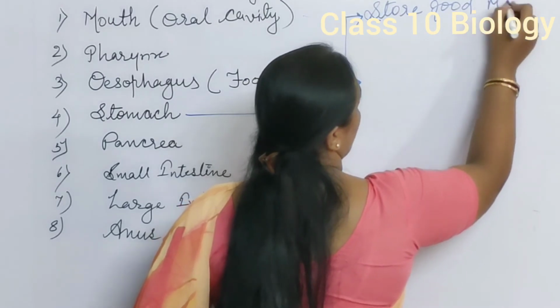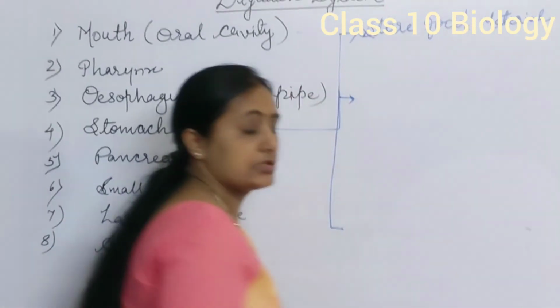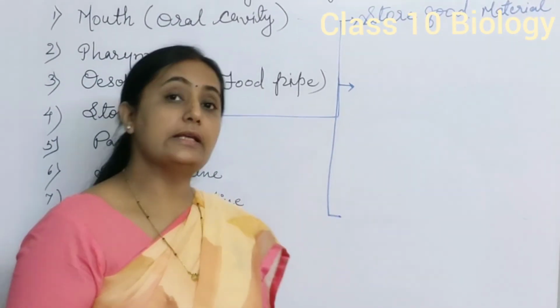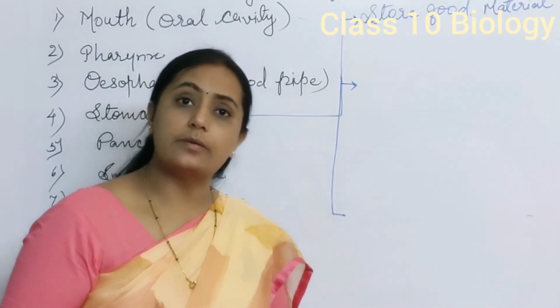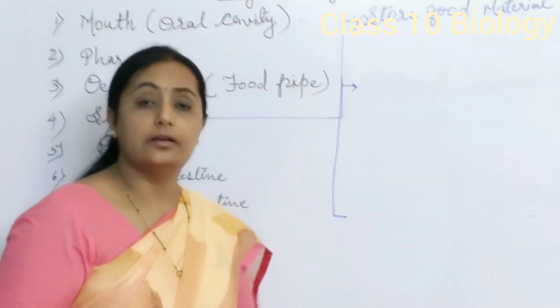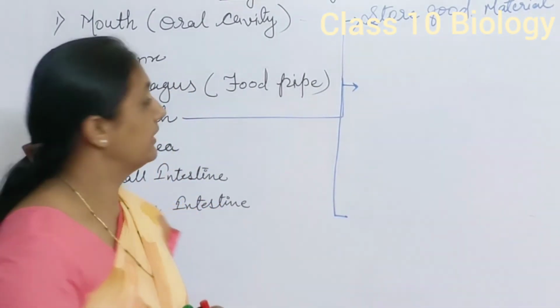Carbohydrate remains in the stomach for 2 hours. Protein remains in the stomach for 3 hours. Amino acids and fats remain in the stomach for 3 to 6 hours. In this way, the stomach helps to store food material for a long period of time.